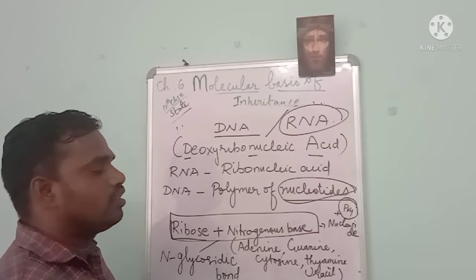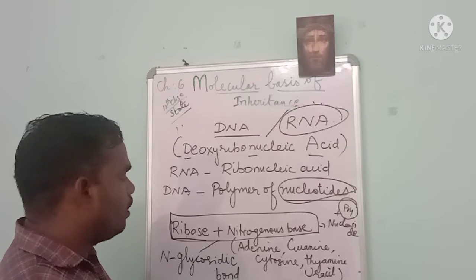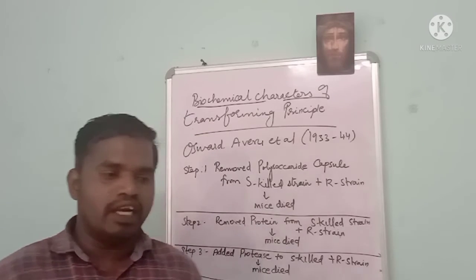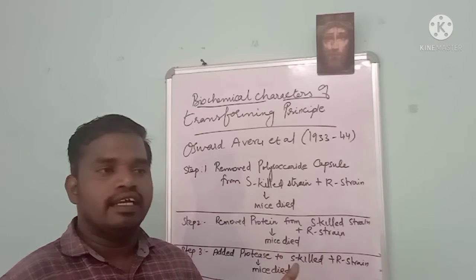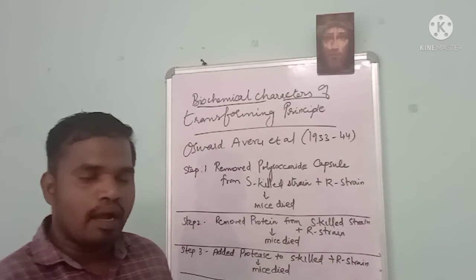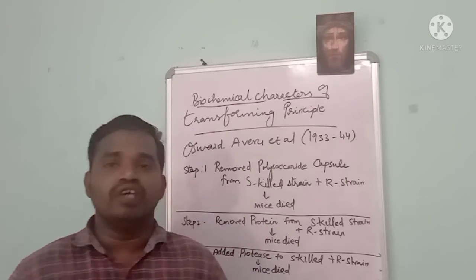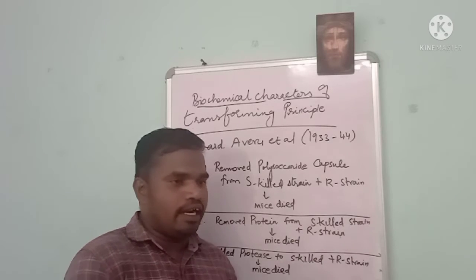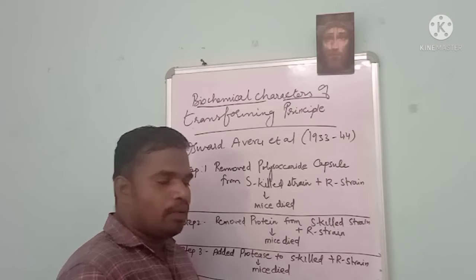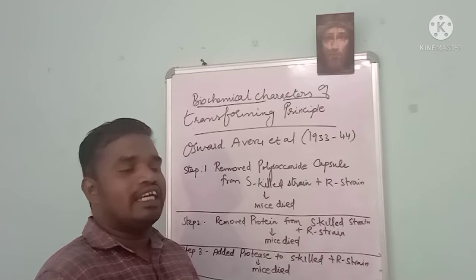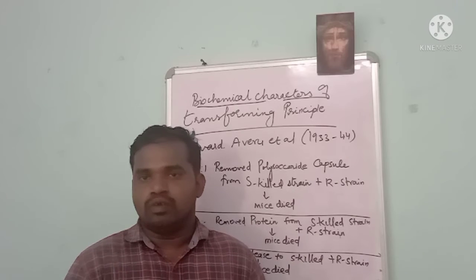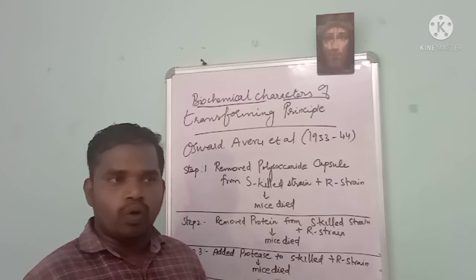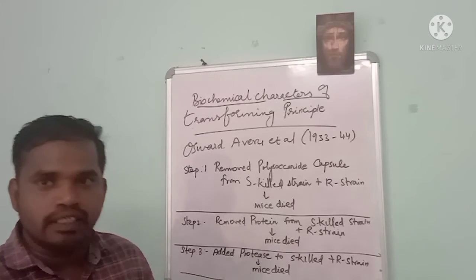How is this polymer of nucleotides joined together? We have studied the Griffith experiments. The Griffith experiment says that when heat-killed S strain was combined with R strain, the R strain became virulent. He said some material, maybe polysaccharide, proteins or some enzymes, can cause the transformation of R strain into virulent form. But Griffith did not know the biochemical nature of this material.